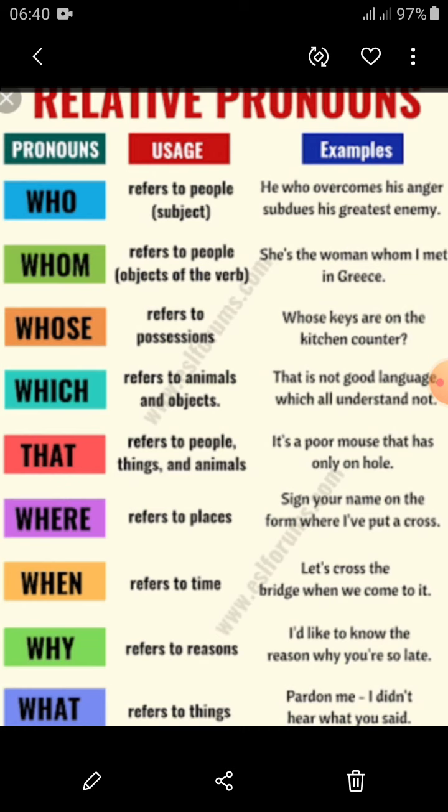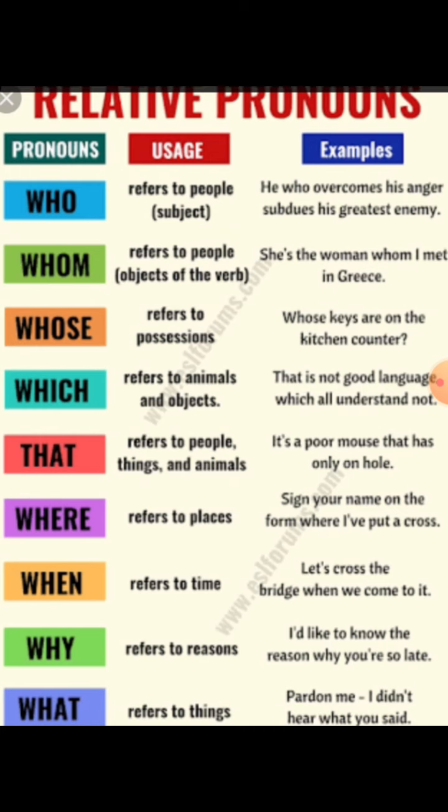Whom relates to people, as the object of the verb. She is a woman whom I met in Greece. Here whom has been used as the object of the verb, joining two sentences.